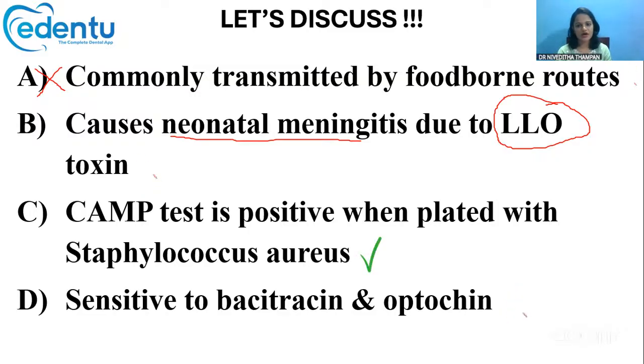So that's false. Next, CAMP test is positive when plated with Staphylococcus aureus. Yes, that's a true statement. It is sensitive to bacitracin and optochin. It is actually resistant to bacitracin and optochin. So out of all the statements given, only option C is the correct one.